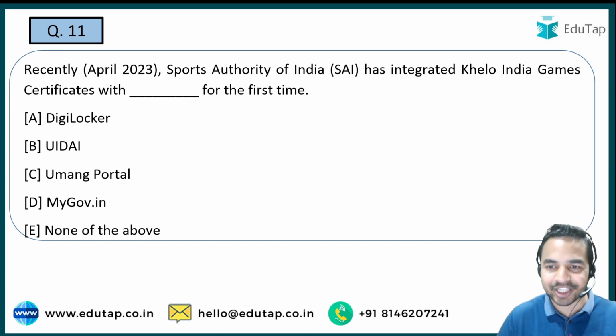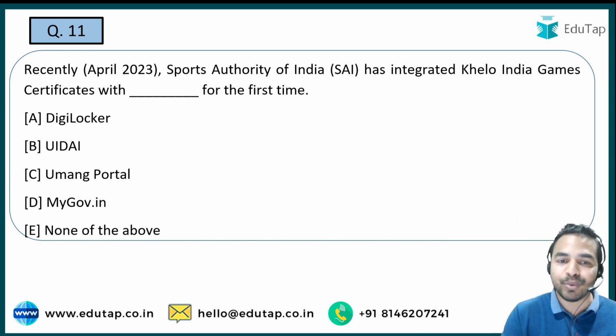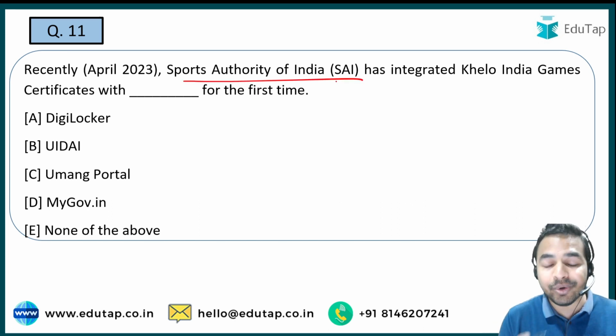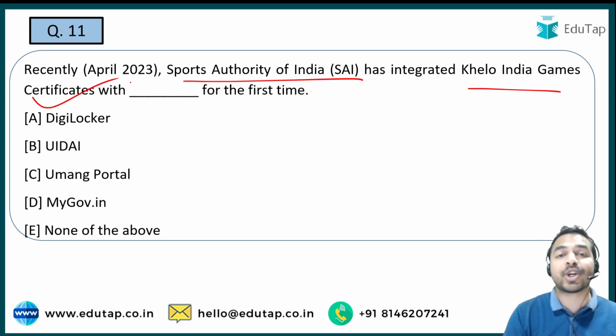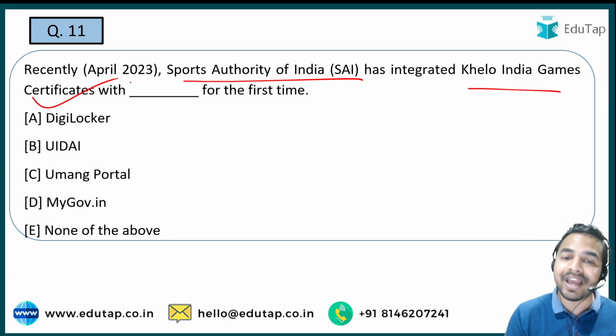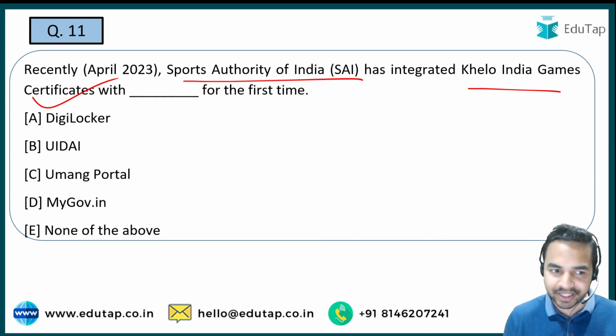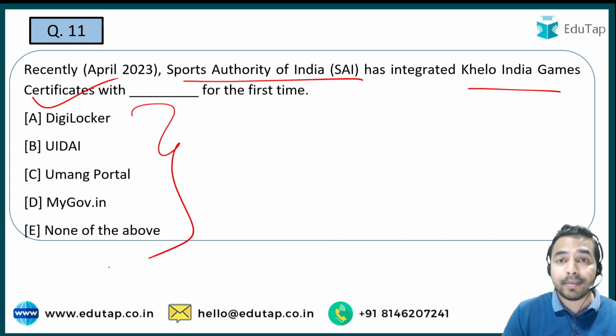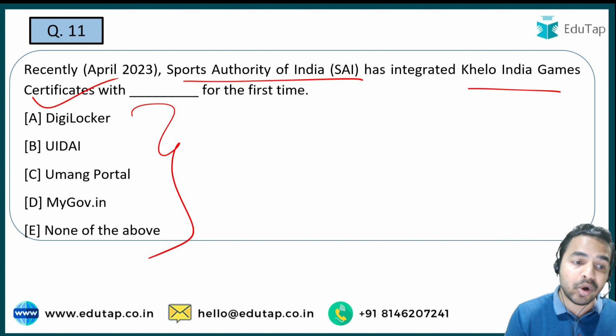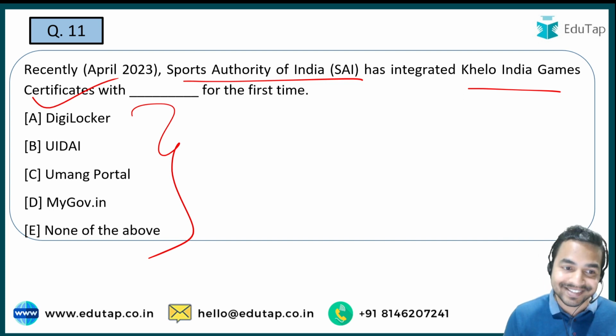Now let's move on to the next question guys, and here recently Sports Authority of India ने integrate किया है खेलो इंडिया गेम्स के सर्टिफिकेट को, और किसके साथ इंटीग्रेट किया है, that is what you are required to tell me in the comment section. Some of the platforms are being given, for example DigiLocker, UIDAI जिसको हमने भी recently discuss किया है, then उमंग